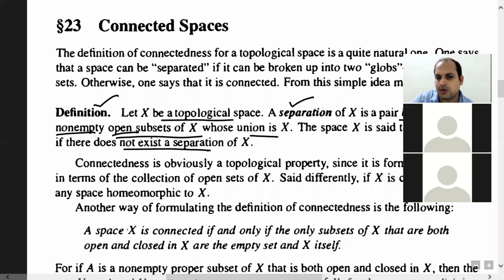Disjoint, and their union is X. Both U and V have to be open, and both have to be non-empty. So this is the requirement for a topological space to be connected.